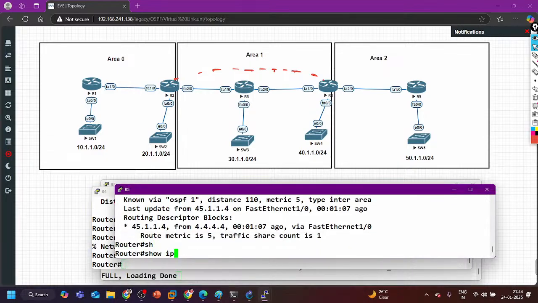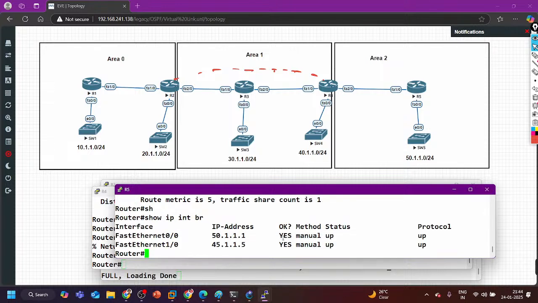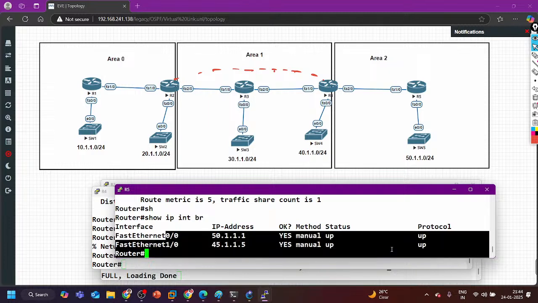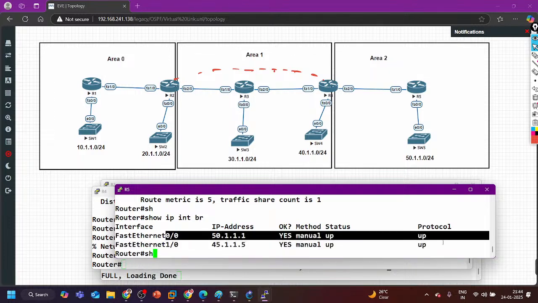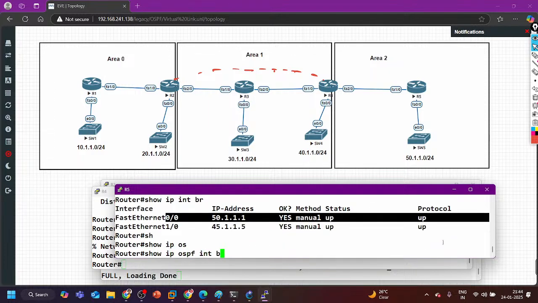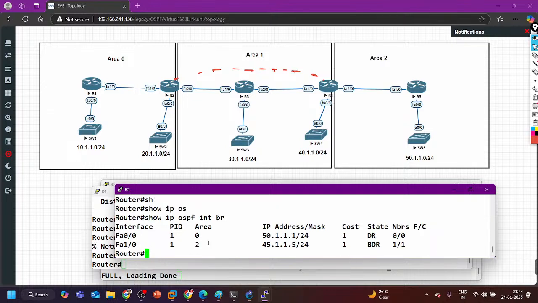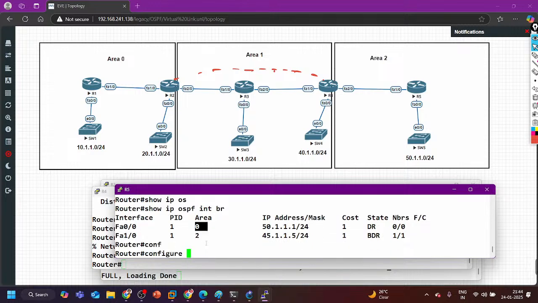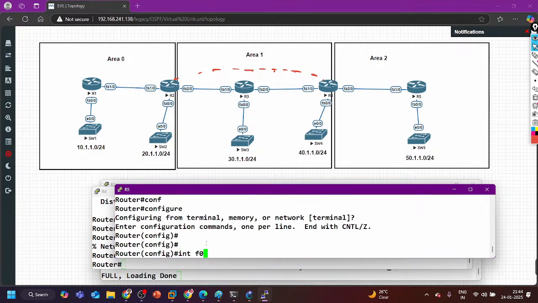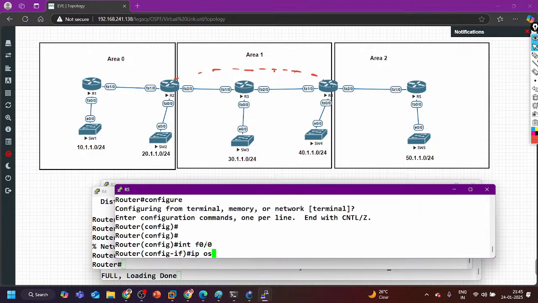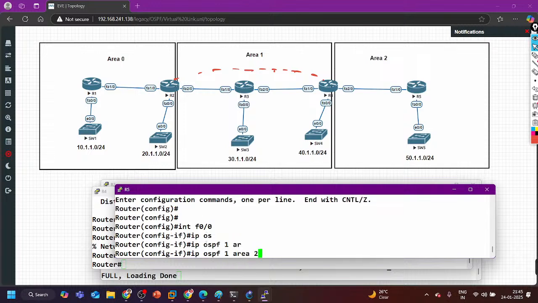I'll check the interface brief. Do show IP OSPF. The area ID is still incorrect here. Interface F0/0, IP OSPF 1 area 2.